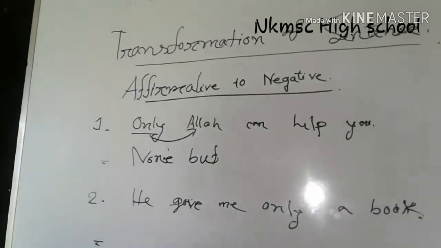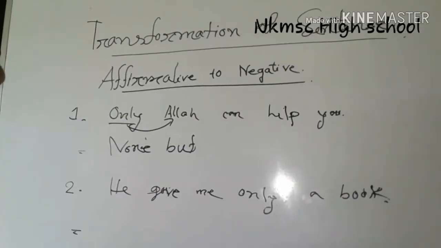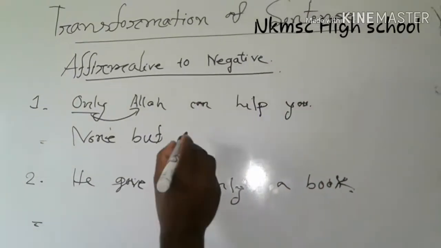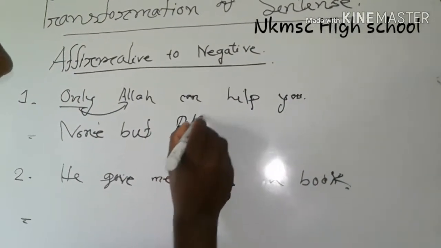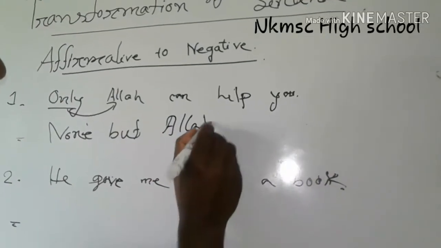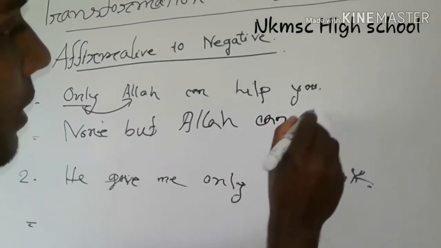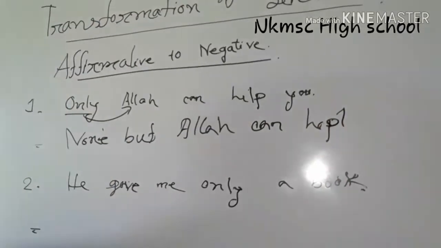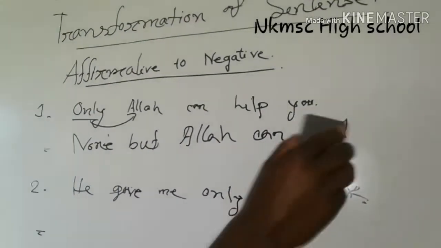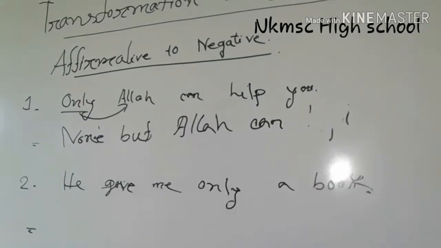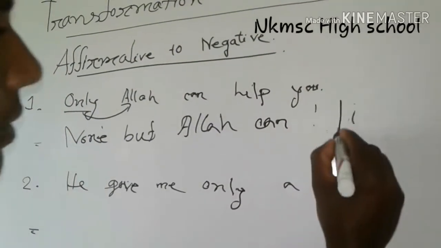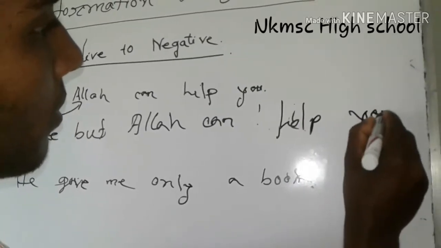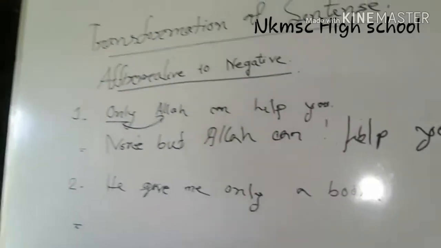There is no other change in the sentence, and every word stays in its own position: none but Allah can help you. Dear students, I think you have understood that.